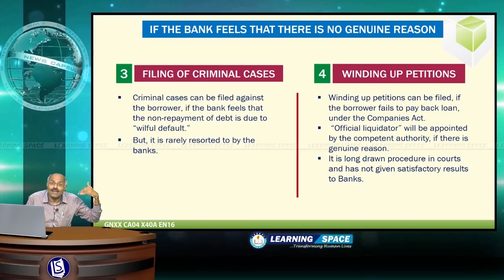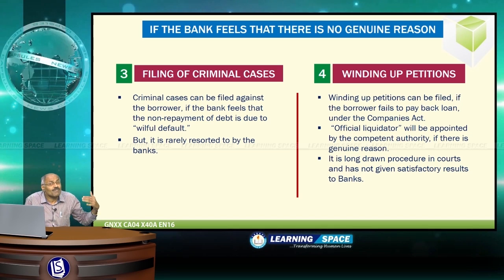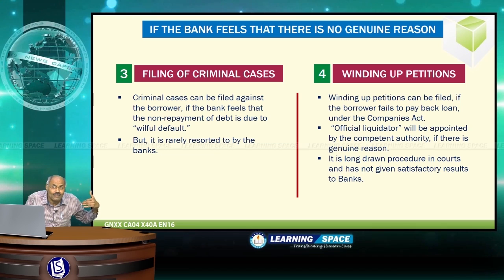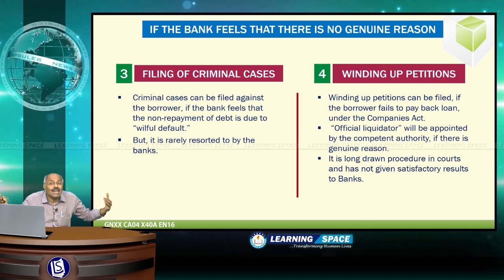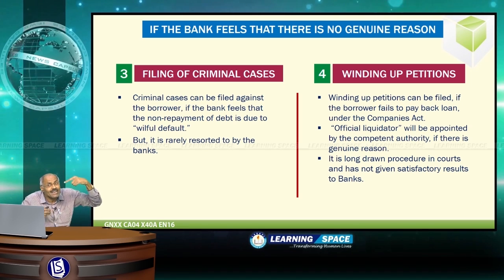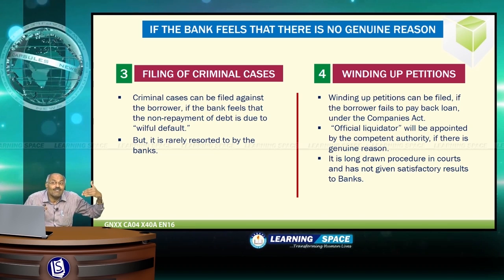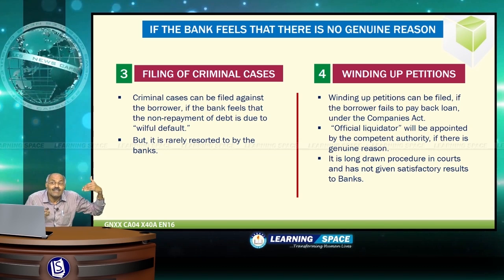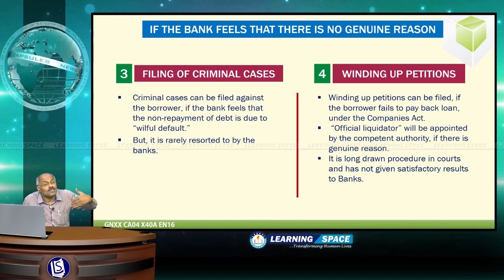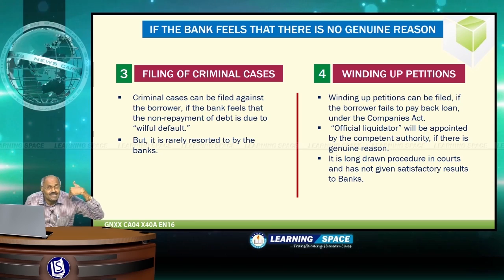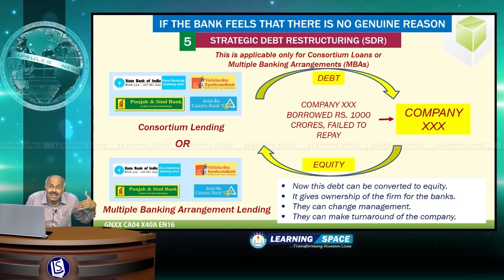Then comes the filing of criminal cases. Criminal cases can be filed against the borrower if the bank feels that the non-payment of debt is due to willful default. That means the borrower has deliberately diverted the funds, deliberately not paying. Then winding up petitions. Banks can file winding up petitions and official liquidator will be appointed by the competent authority. It is a long drawn court procedure and which may not give desired result. Then strategic debt restructuring or SDR.